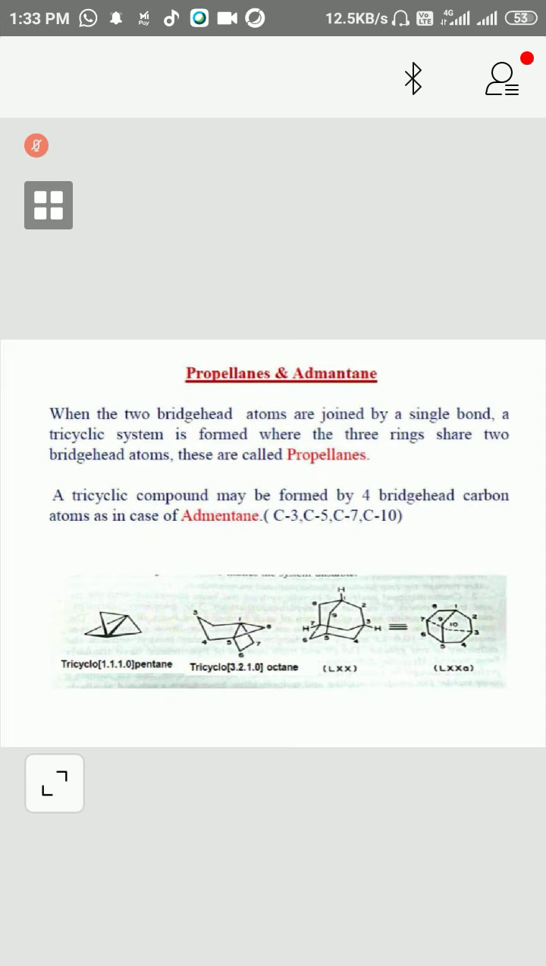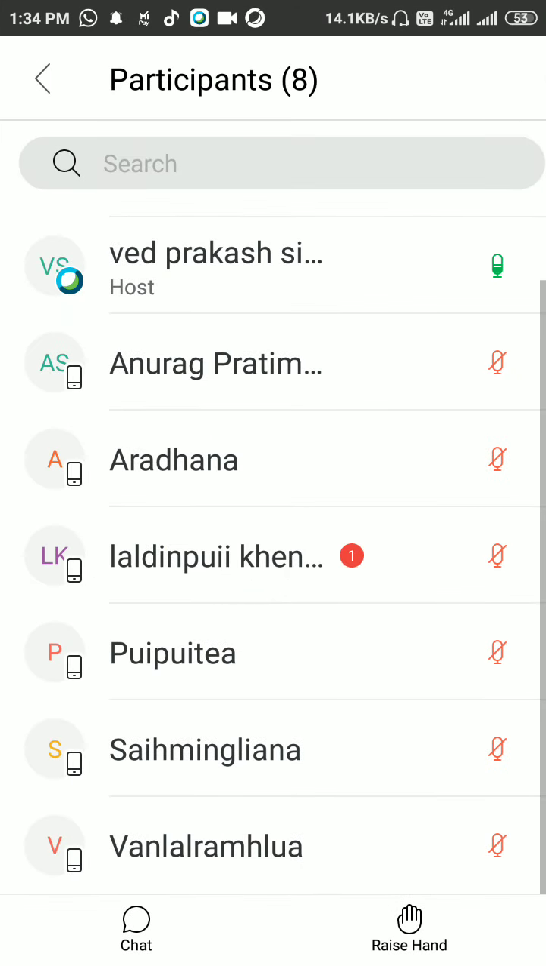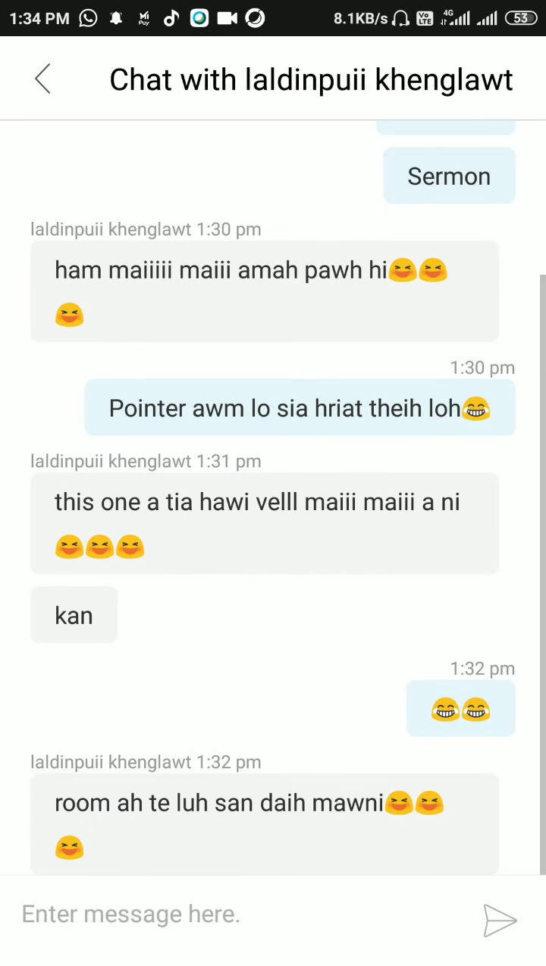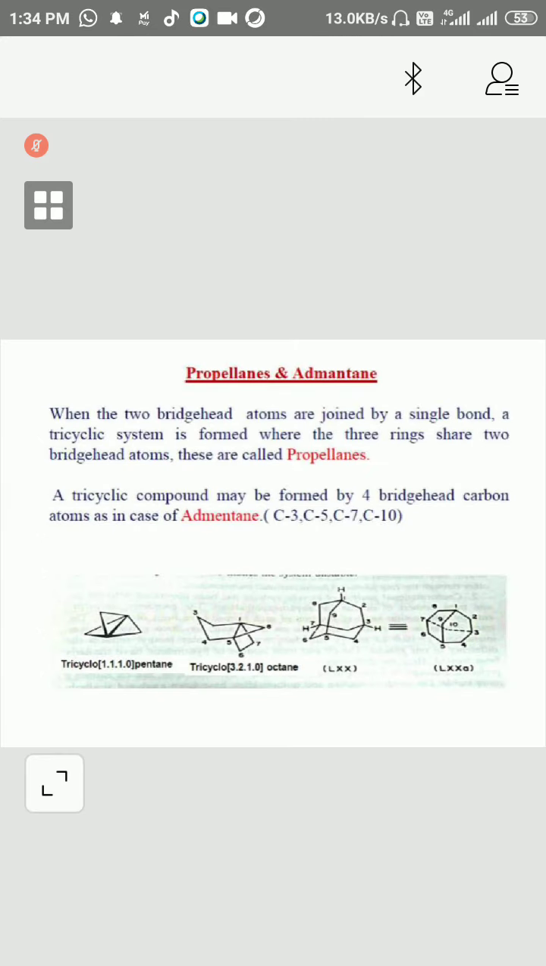So total four routes are there from reaching one bridgehead to the other bridgehead. In all directions, one carbon, one carbon, one carbon. In these three pathways, one carbon, and this one pathway having zero carbon. So tricyclo 1110 pentane. In the same way, we can give nomenclature of this system also. This system also. If any confusion, you can ask me in next class.